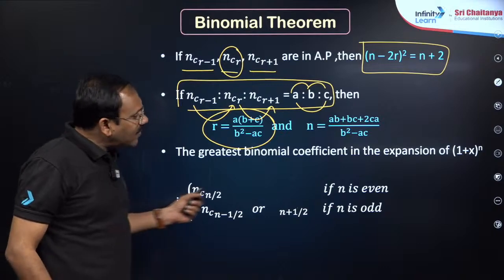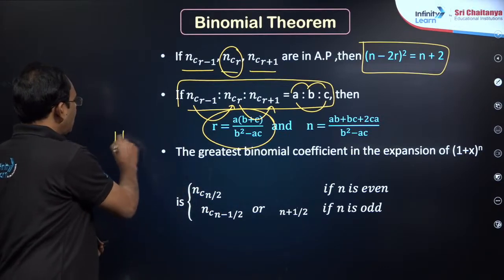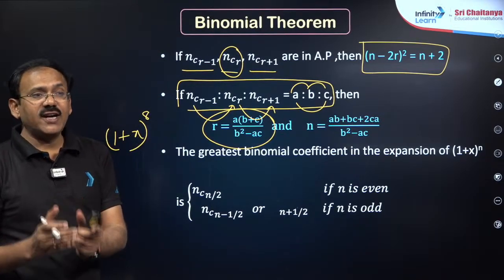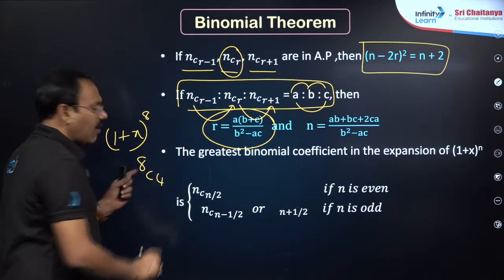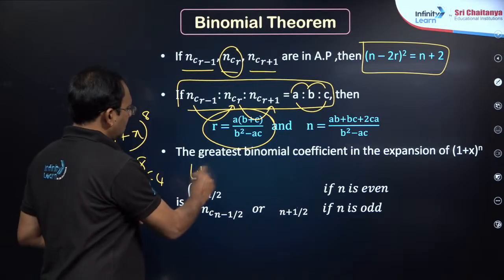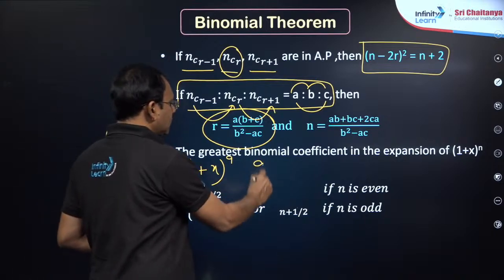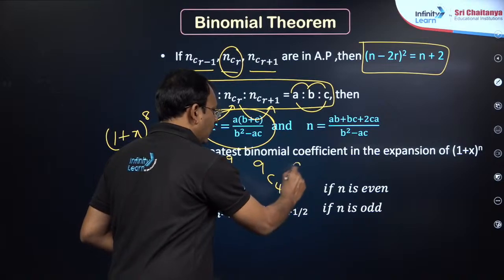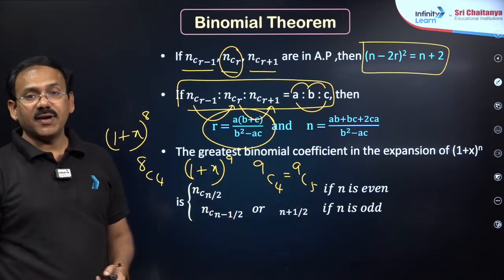And among all the binomial coefficients of (1 plus x) whole power n, what is the greatest? That means (1 plus x) whole power 8 is given. What are the binomial coefficients? 8C0, 8C1, 8C2, up to 8C8. Of those, what is the greatest? Simple, 8C half of this, 8C4. Suppose if it is odd, my dear friends, (1 plus x) whole power 9, what is the greatest binomial coefficient? 9C half of this. Half of 9 is 4.5, so you can write 9C4 or 9C5. Both are the same anyhow. So that is going to be the greatest binomial coefficient.